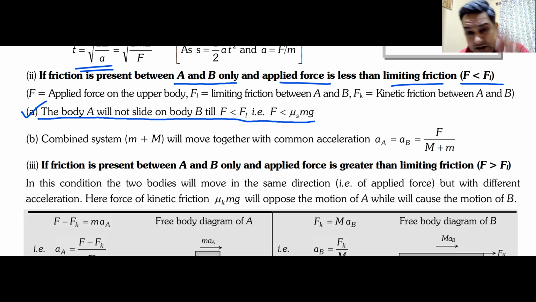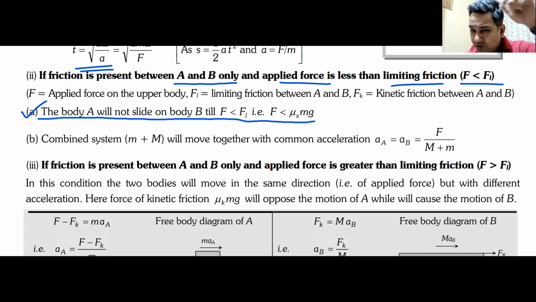Now, if body A does not move on body B, but there is friction between body A and body B, what will happen is body B will start to move. Now, body B starting to move and body A is on the top of body B, and body A not moving with respect to body B. So what will happen? Both A and B will move together.